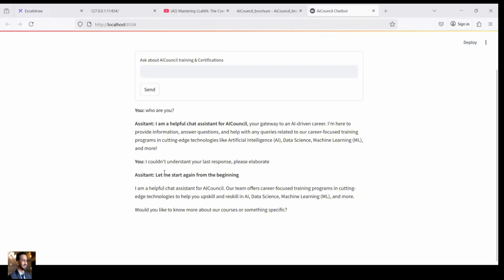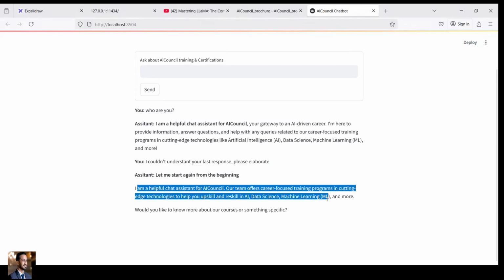So you can see it is containing its chat history in the context for responding. That's why it is saying I could not understand your last response when we asked. So let me start from the beginning. I am a helpful chat assistant from AI Council. Our team offers career focused training in cutting-edge, whatever it is, right?